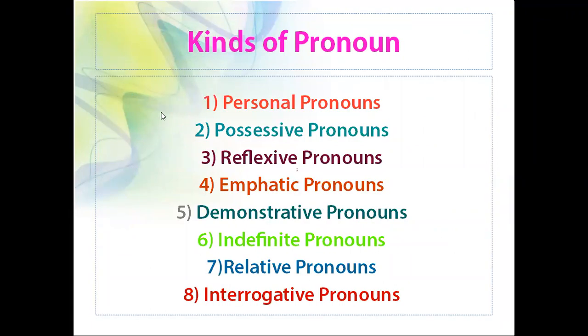Next, we are going to see kinds of pronoun. We have 8 kinds of pronoun. First one is personal pronoun. Second one, possessive pronoun. Third one, reflexive pronoun. Fourth one, emphatic pronouns. Fifth one, demonstrative pronouns. Sixth one, indefinite pronouns. Seventh one, relative pronouns. Eighth one, interrogative pronouns. So these are the kinds of pronouns. Let us see one by one. First, we are going to discuss personal pronoun.